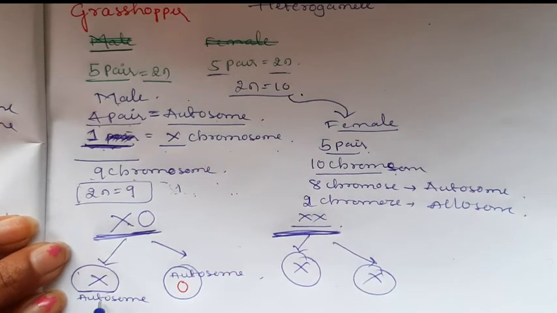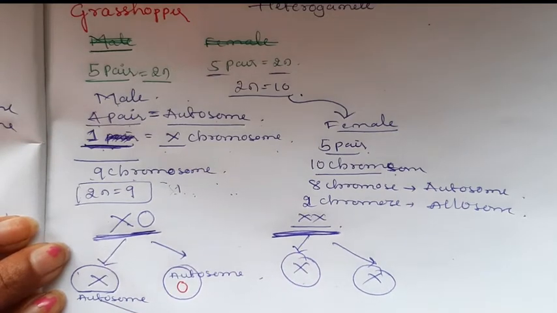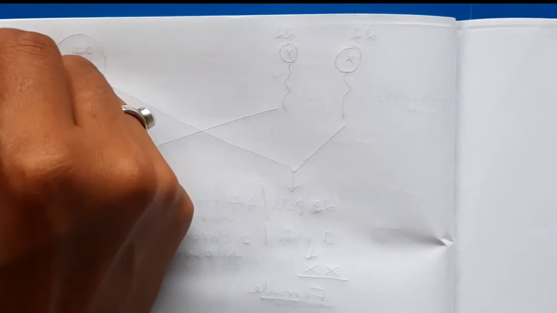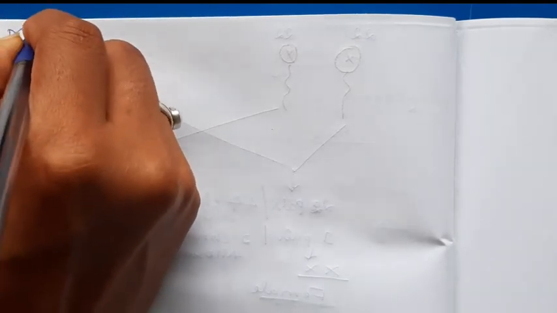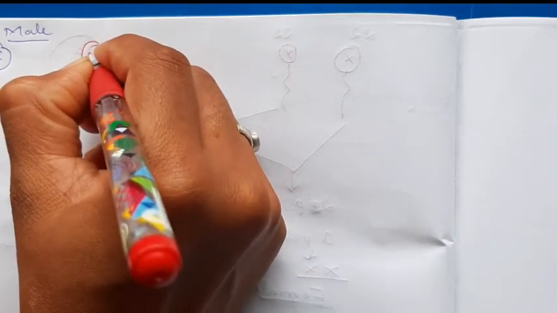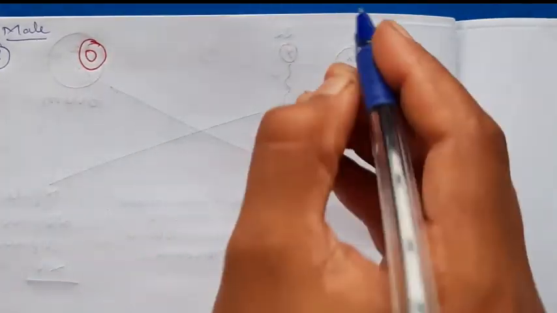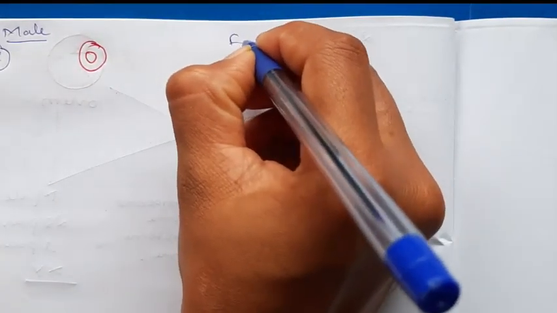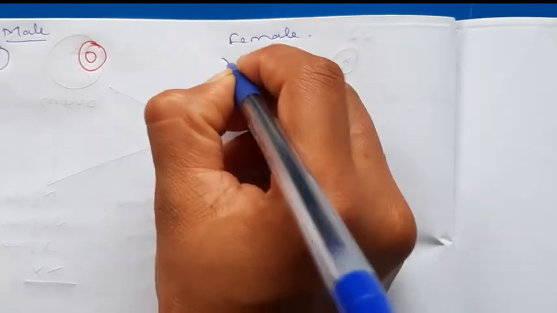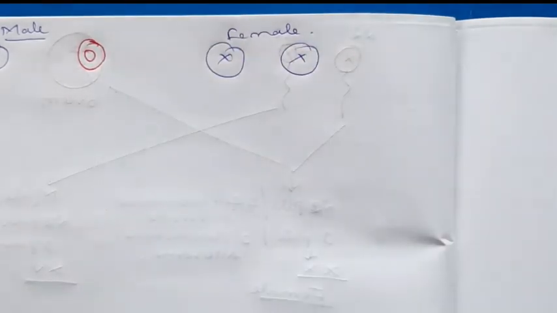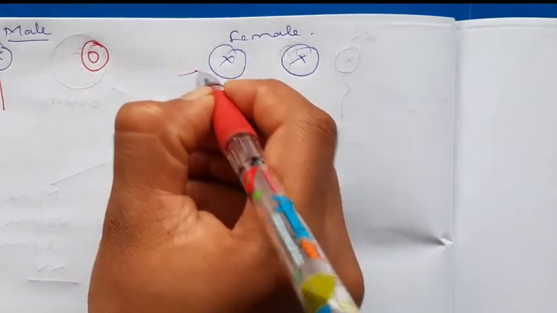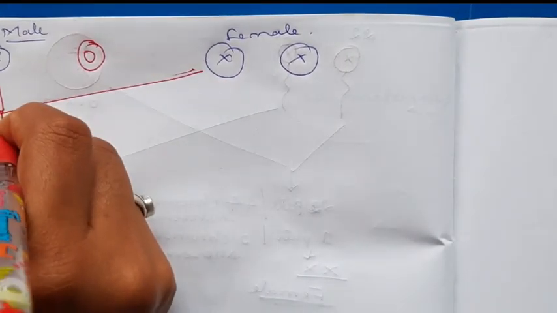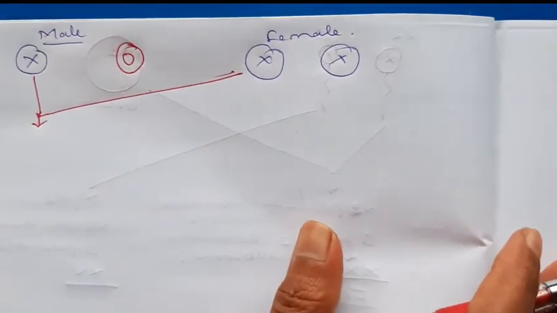When the two gametes cross, when the X chromosome male grasshopper gamete and O chromosome male grasshopper gamete fuse with the female gamete, when the X gamete fuses with this gamete, the female grasshopper will form.